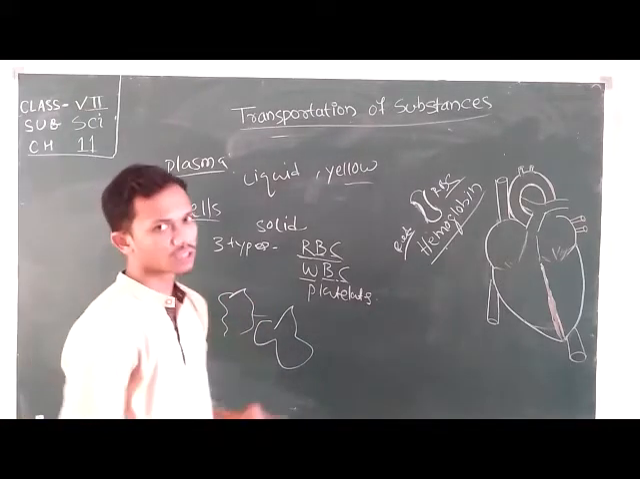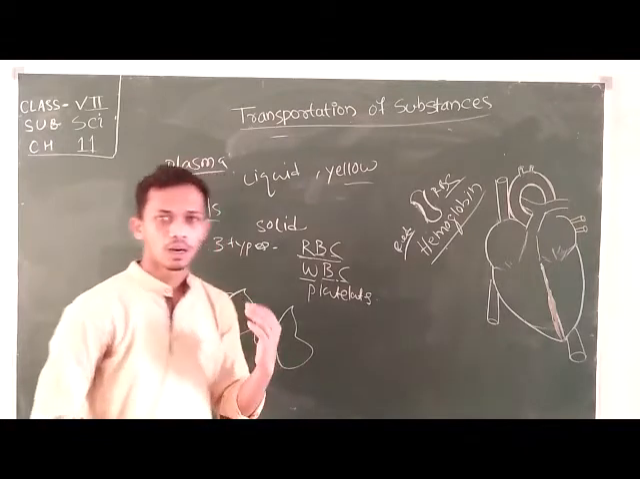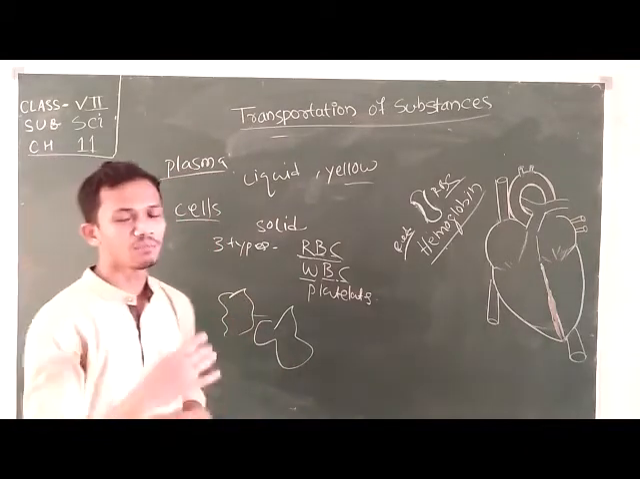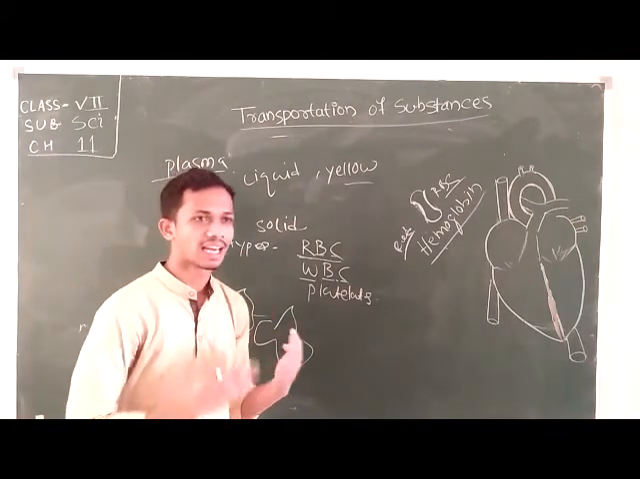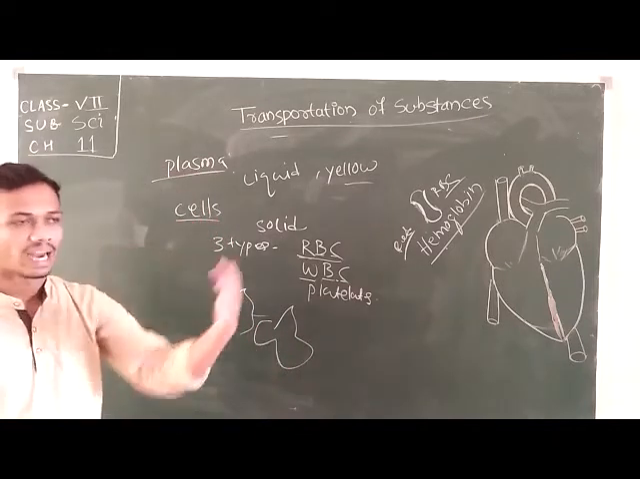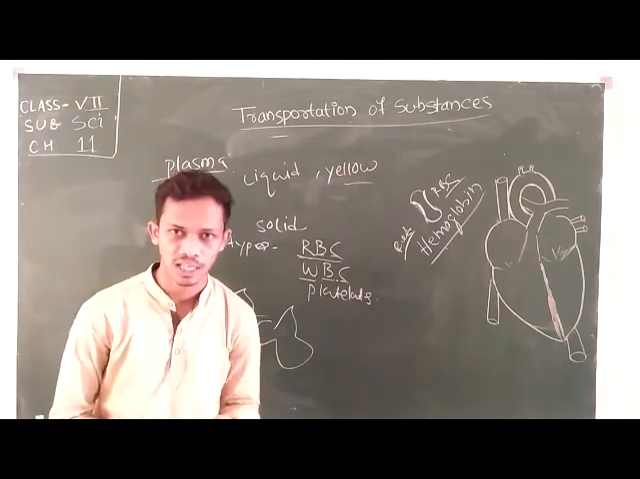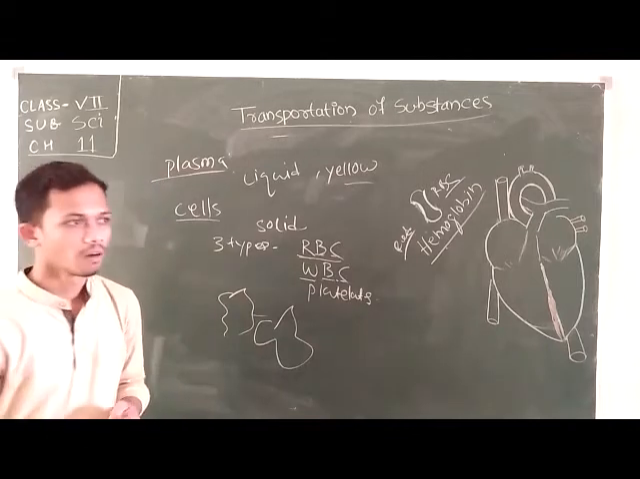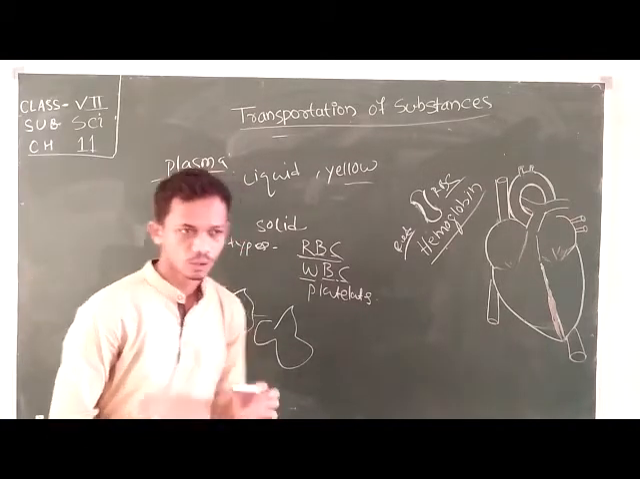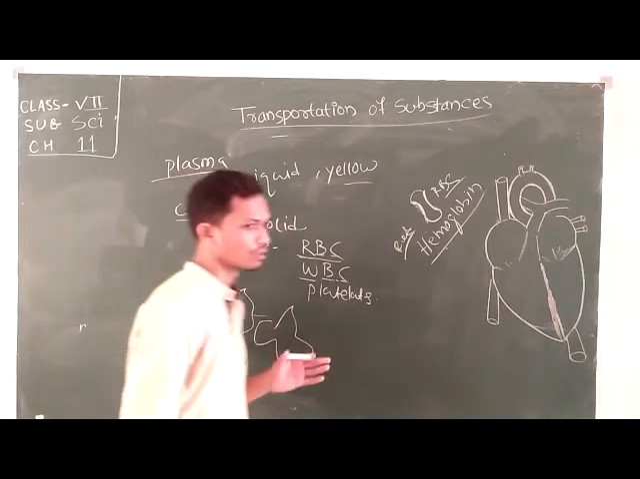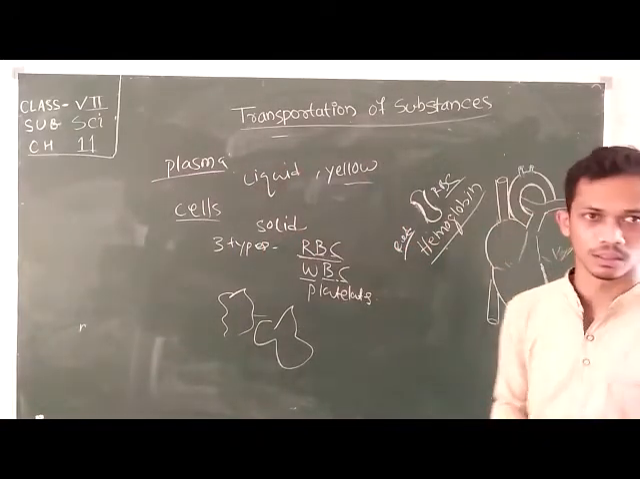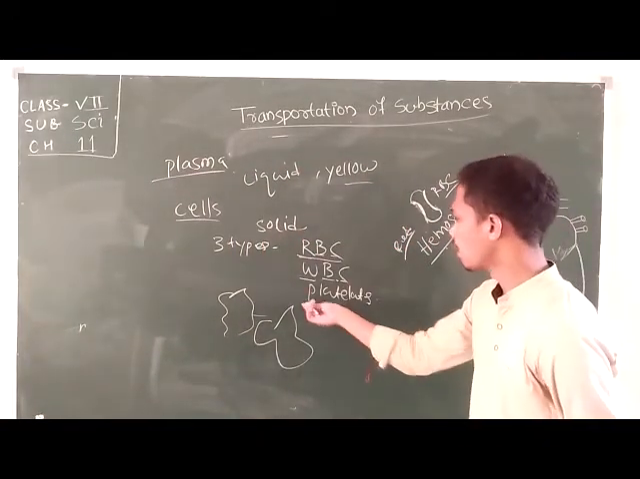So what is the function of WBC? WBC has a role in our immune system. It develops resistance power to fight against various microorganisms and protect our body from various diseases. So this is the function of your WBC. Now let's go to the next one, that is your platelet.